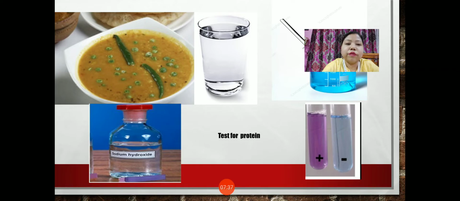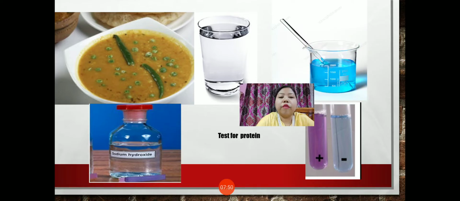Now how to test for protein? So to test for protein, we need to take the food sample and then add 10 drops of water. After that we need to add 2 drops of copper sulfate and then 10 drops of caustic soda. So we have to maintain the sequence. We cannot break the sequence. First water, then copper sulfate and caustic soda. So if the food sample color changes to purple or violet, that means the food sample contains protein. So in this way we can test the protein in food substances.